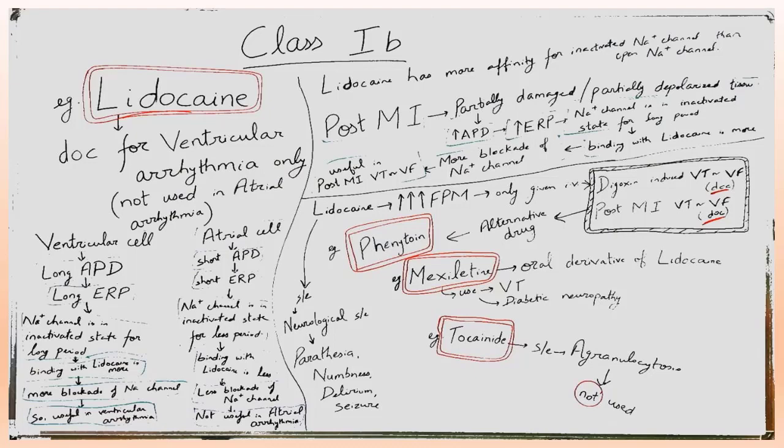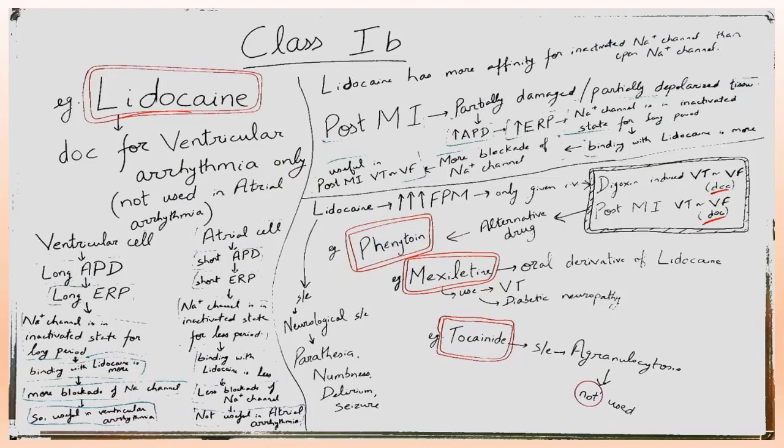Now in post-MI, post myocardial infarction patients, there is partially damaged or partially depolarized tissue. So there is an increase in action potential duration. Due to partially depolarized tissue of the heart, there will be an increase in action potential duration that results in an increase in effective refractory period.